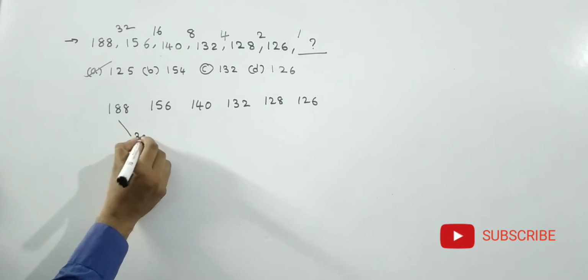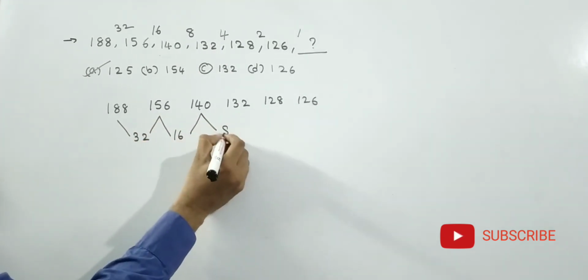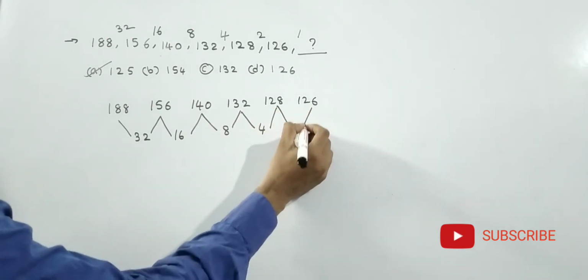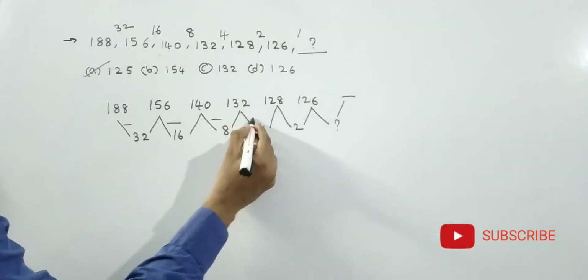Here what is the difference? 32. Here what is the difference? 16. Here what is the difference? 8. Here what is the difference? 4. Here what is the difference? 2. Then what should come here? Every time he is subtracting.